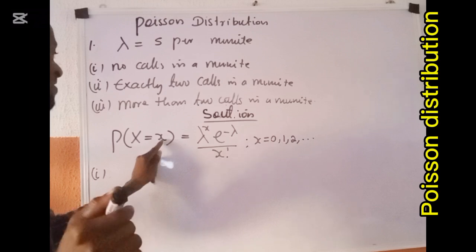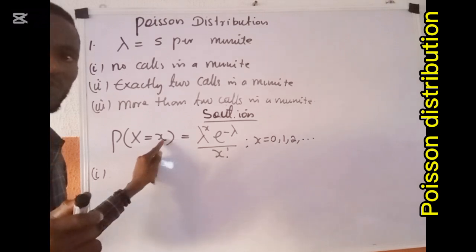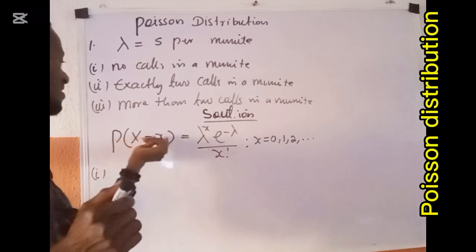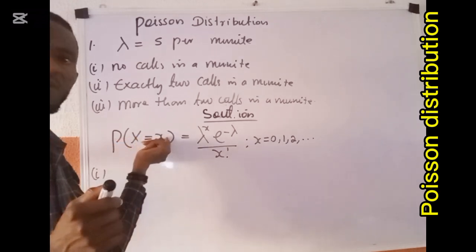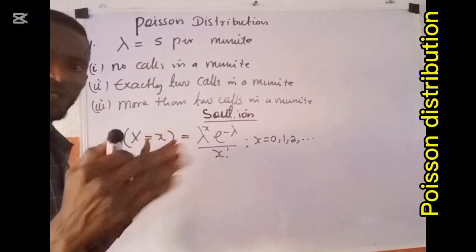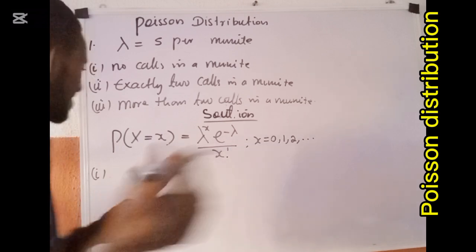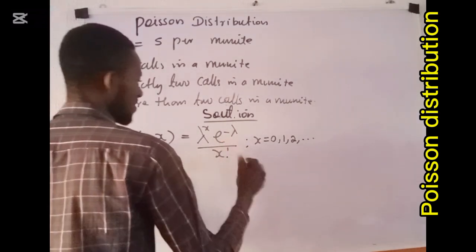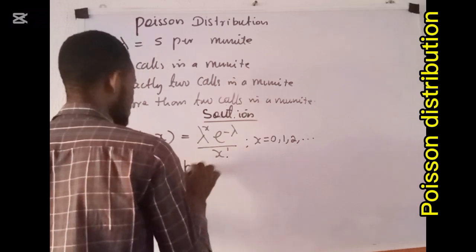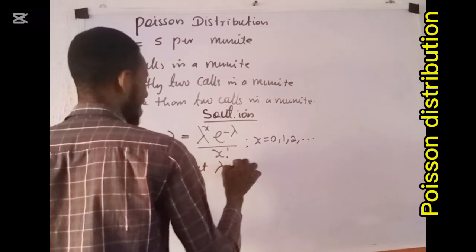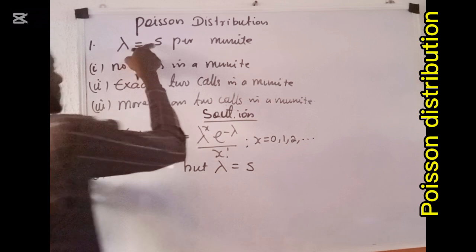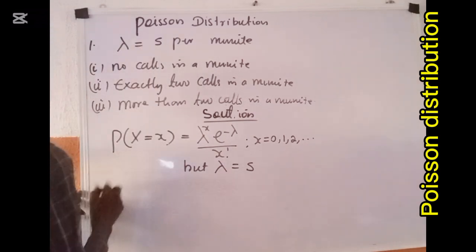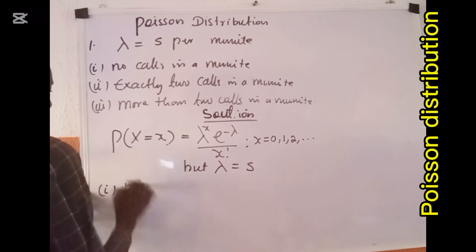So in that case, this x becomes 0, which implies that this random variable X that follows Poisson takes a value of 0 events or calls occurring within that interval. But my lambda is equal to 5, which is given to me.